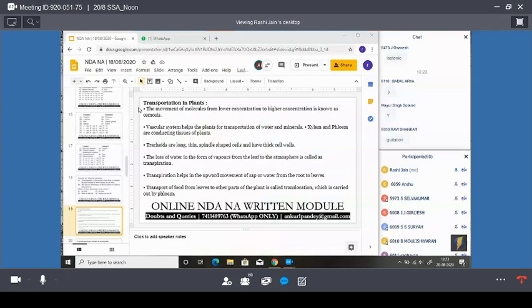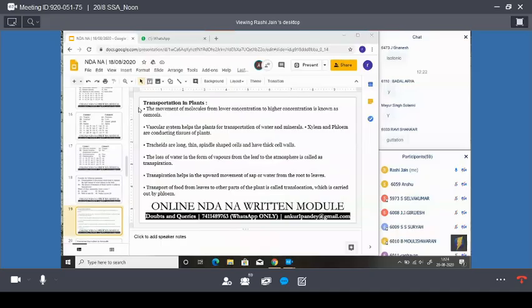Next, transport of food from leaves to other parts of the plant is called translocation. There is a difference between transpiration, translocation and guttation. That "O's" is known as guttation, and here transpiration is given. And what is translocation?